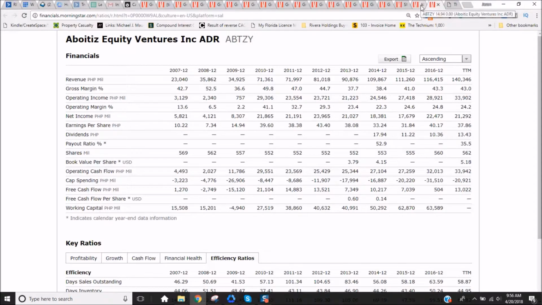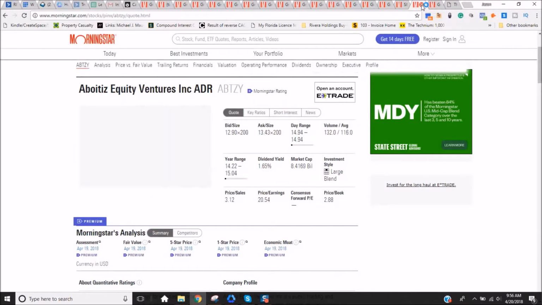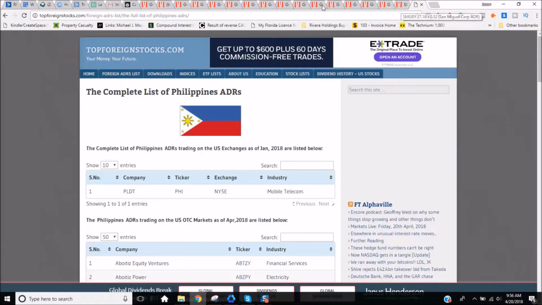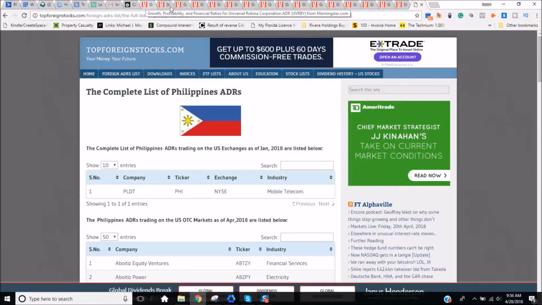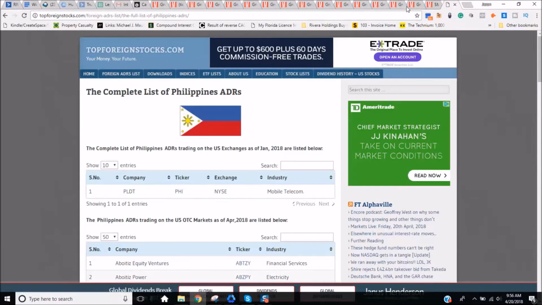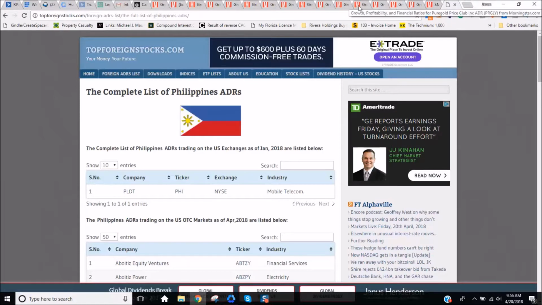to see the companies I want to look at, and then I eliminate all companies that don't fit that criteria, and these are the Filipino companies right now that I'm going to be looking at up here. These ones. I've already got the ABTZY in the list up here somewhere, but I just wanted to show you quickly before we get to the actual preliminary analysis what my process was.